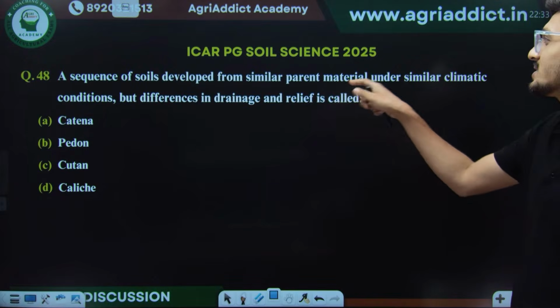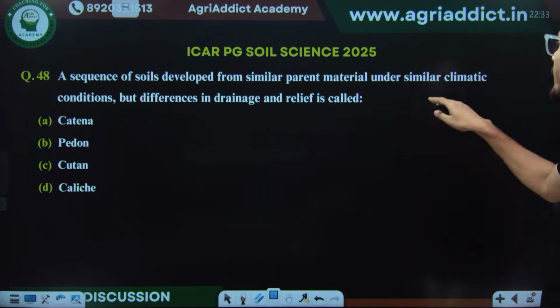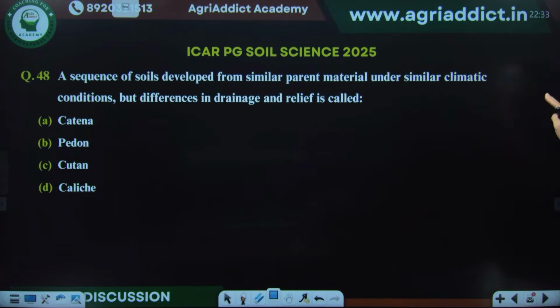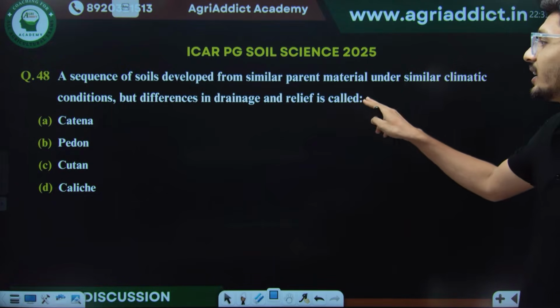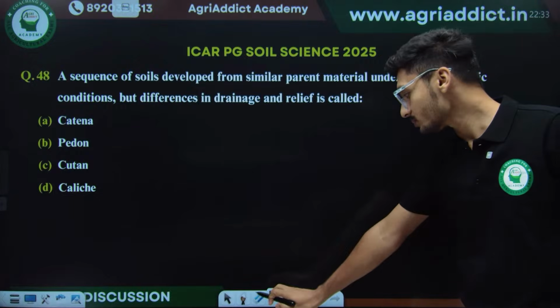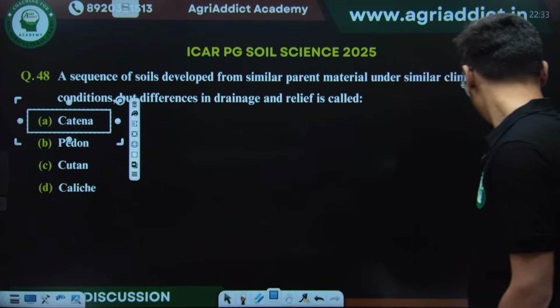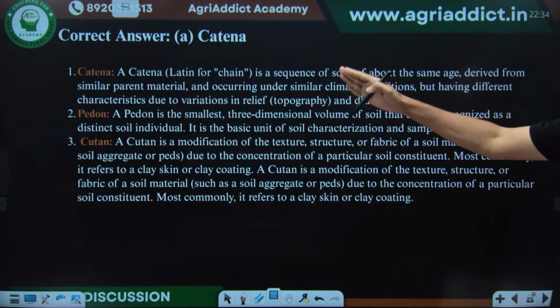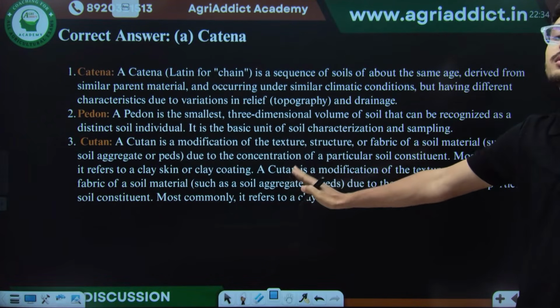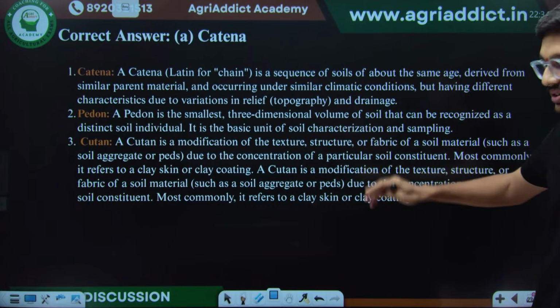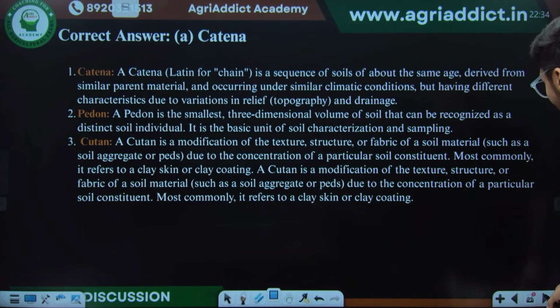A sequence of soils developed from similar parent material under similar climatic conditions but differences in drainage and relief. What will be the answer for this? The answer will be Catena. Now, what are Catena, Pedon and Cuton? These things are mentioned here. You can go through this. These are very simple terminologies in pedology.